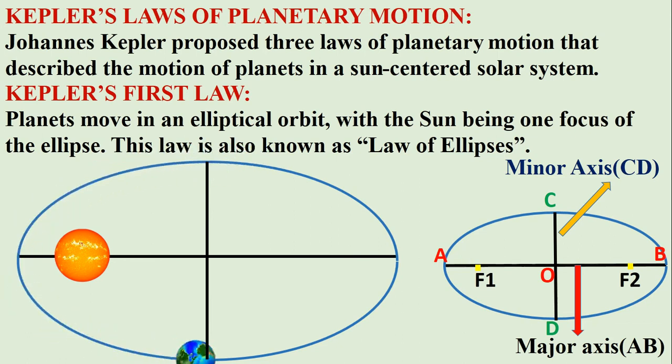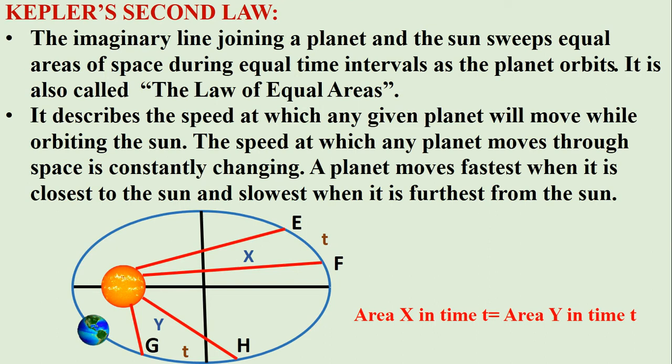Now we discuss Kepler's second law. According to this law, a planet sweeps out equal areas in equal intervals of time at different positions on the orbit with the sun. For example, if the Earth moves from point G to H on the orbit in time interval t, then the area under the region G, H and Sun will be the same as the area between E, F and the Sun in the same interval of time t.